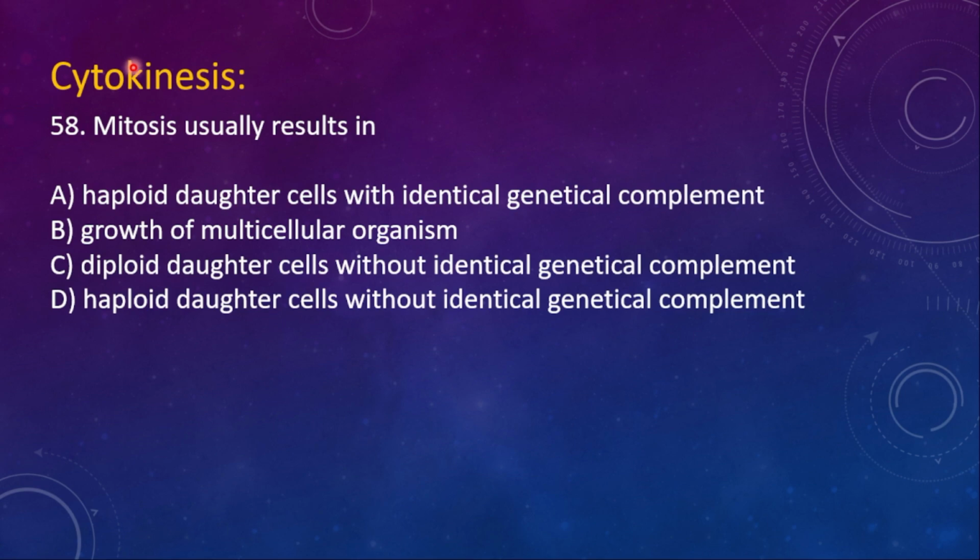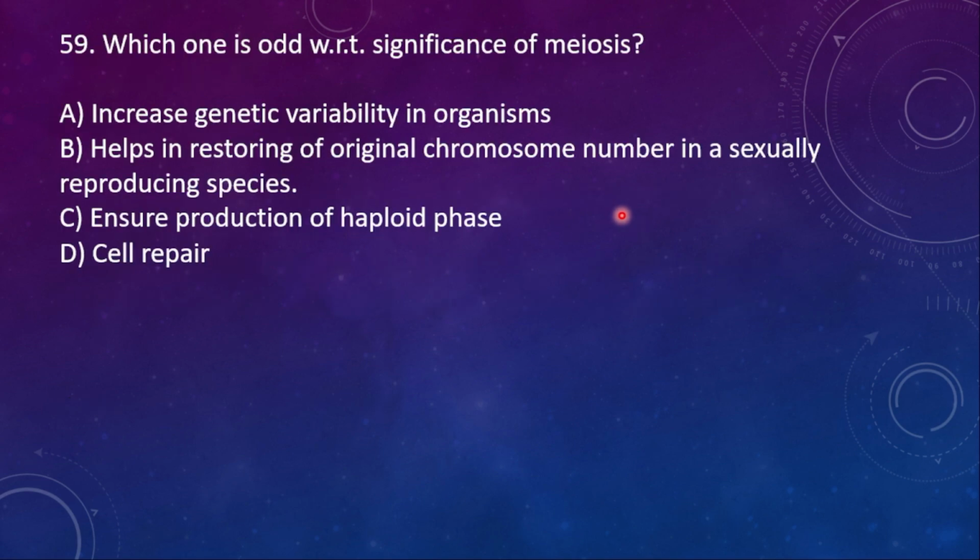Next, cytokinesis. 58th one. Mitosis usually results in option A, haploid daughter cells with identical genetic complement. B, growth of multicellular organism. C, diploid daughter cells without identical genetic complement. D, haploid daughter cells without identical genetic complement. So here the right option is A, haploid daughter cells with identical genetic complement.